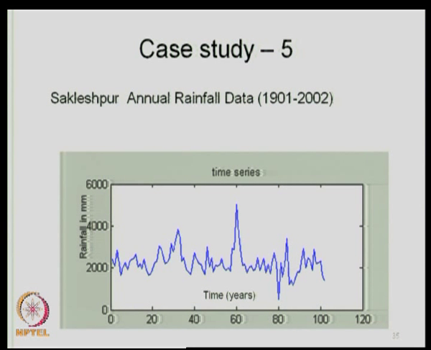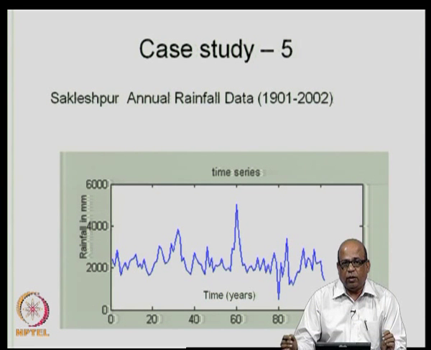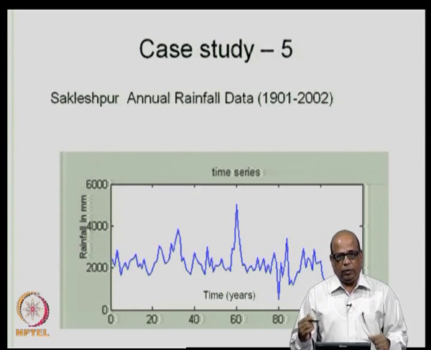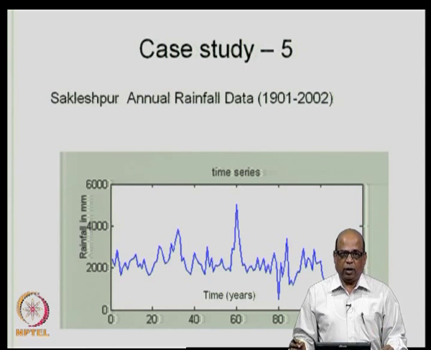Now, this is another type of time series that we are considering. The first one, case study number 3, we considered the Kaveri river flows, which are essentially driven by the monsoon pattern, and that is a monthly time series. Then we went to another monthly stream flow time series, where we considered a western river, a river in the US, and then we did the example of fitting the time series. We came up with a model of ARMA 80 or AR 8.